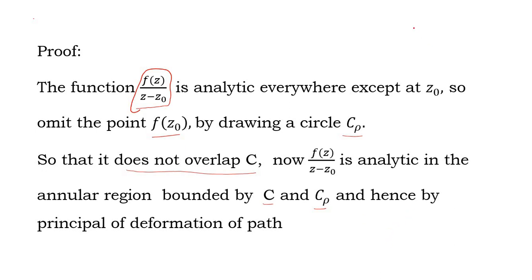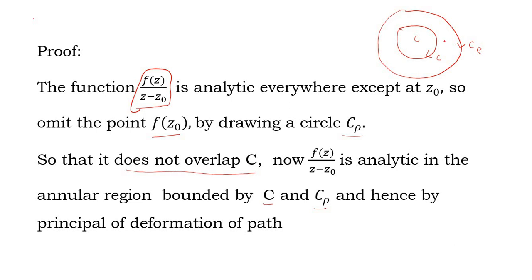So we have a circle C, and C rho is another simple closed contour, both in the positive sense.